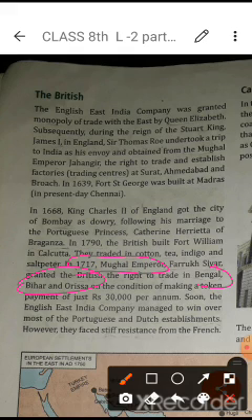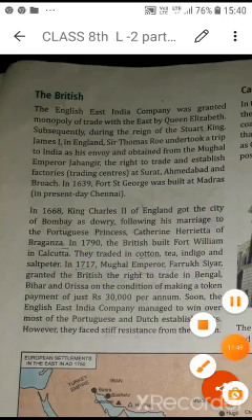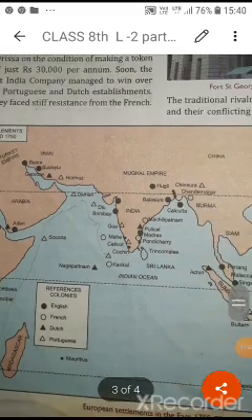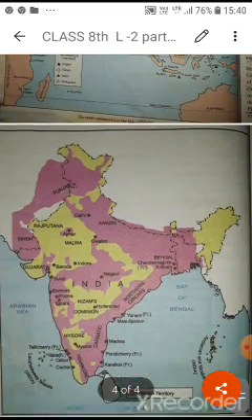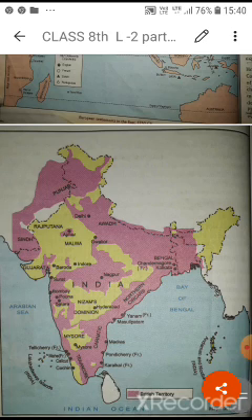So it was one of the mistakes of the Mughal emperor, because once they got a chance in Bengal, then you will study the Battle of Plassey in the next topic. So hopefully students, whatever we have gone through today you will read and understand the topic. And this map, you have to draw an outline of India, you can show.